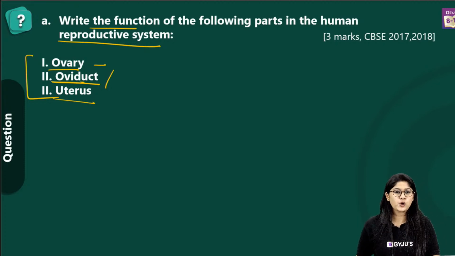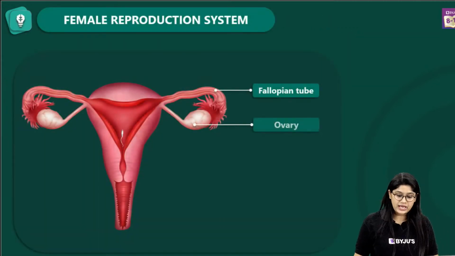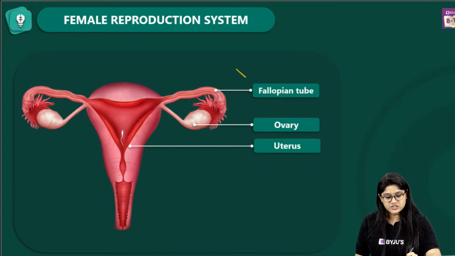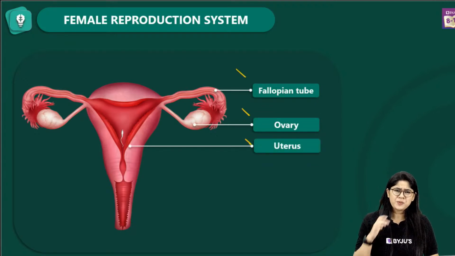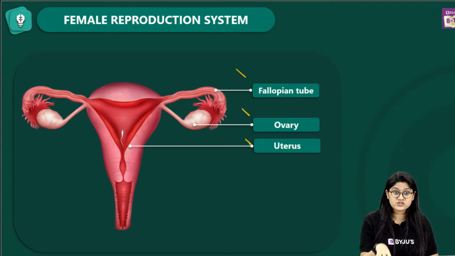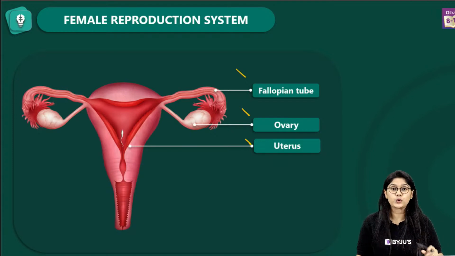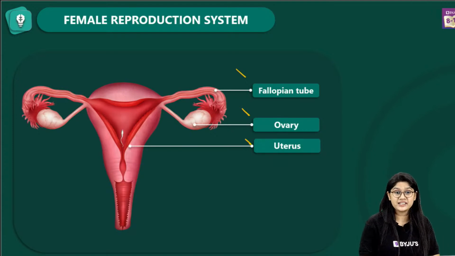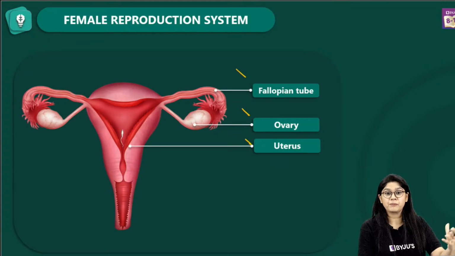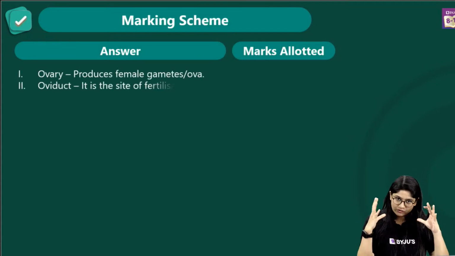Now, the uterus, of course, we call it a womb also, right? And over there, we will see the development of the fetus. So, we have these three important parts, fallopian tube, ovary and uterus. By now, I want all of you to be very thorough with the functions of these, right? It's really very important. Implantation will occur here in the uterus and the fetus will grow. The uterus will be providing the place where we'll see the development happening. Very good. So this is how you can frame your answers.